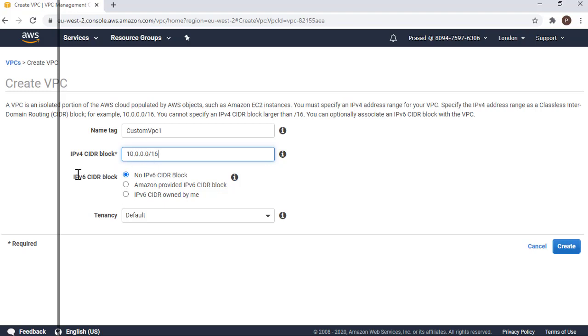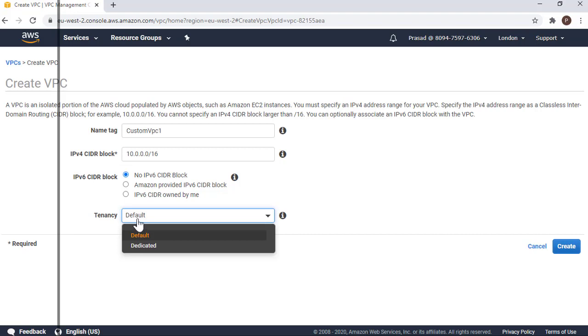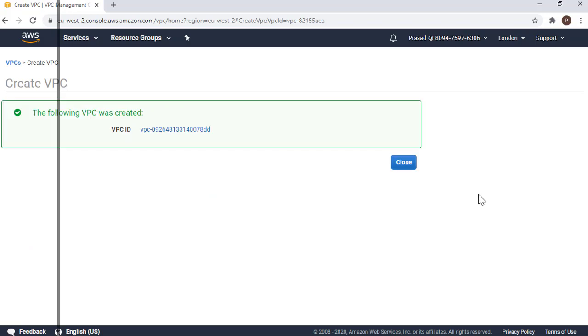I'll not be using an IPv6 static block for now. Tenancy can be dedicated, but that is going to cost a lot, so do not use that. It will be like dedicated hardware for you. Let's use a shared tenancy. Create, and this is not going to cost you anything.